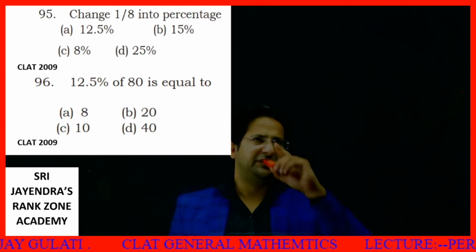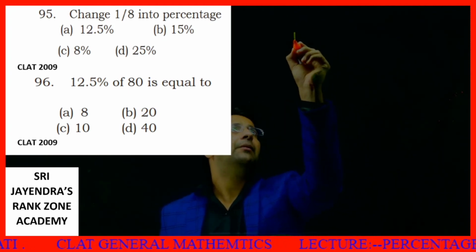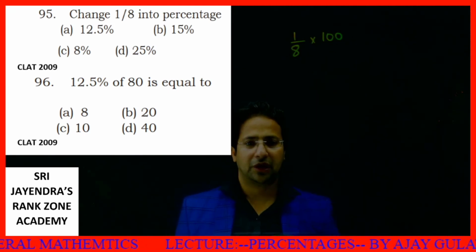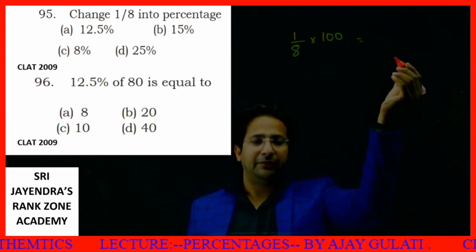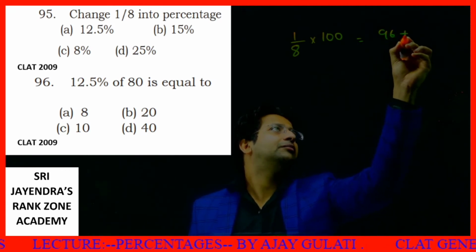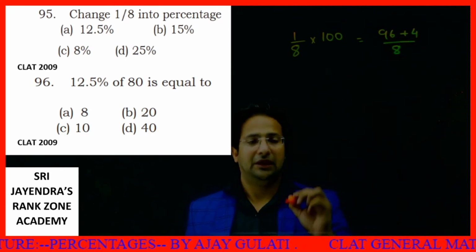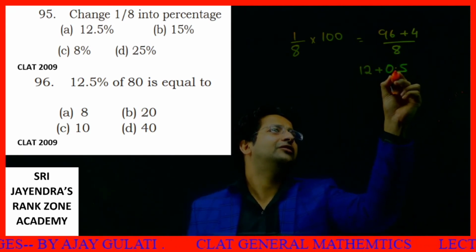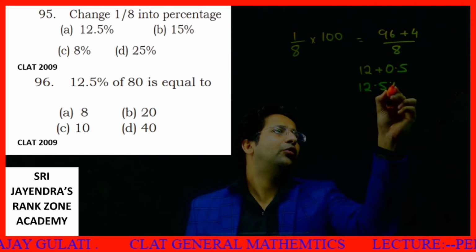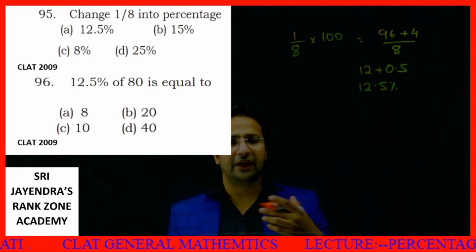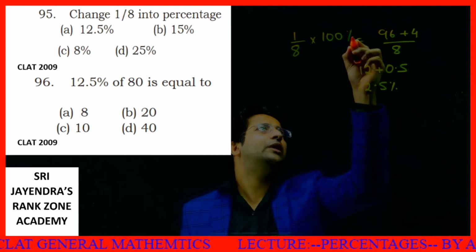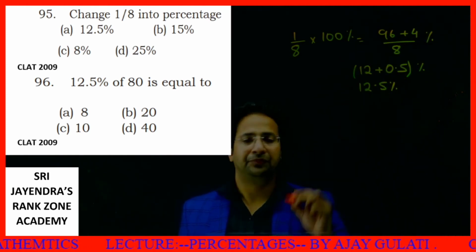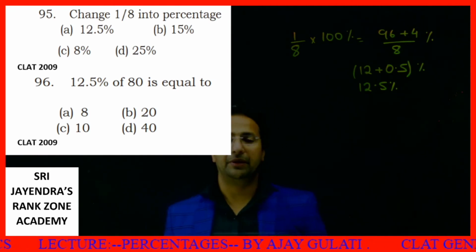Change 1 by 8 into percentage. If I need to convert 1 by 8 into percentage, I'll multiply this by 100. 100 by 8 means 96 plus 4 divided by 8. 96 divided by 8 will give me 12. 4 divided by 8 will give me 0.5. So it is 12.5 percentage. If you need to convert anything into percentage, you multiply that thing by 100. So this is 12.5%, option A.